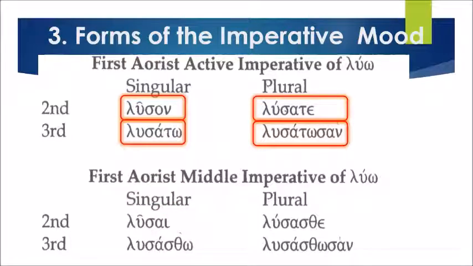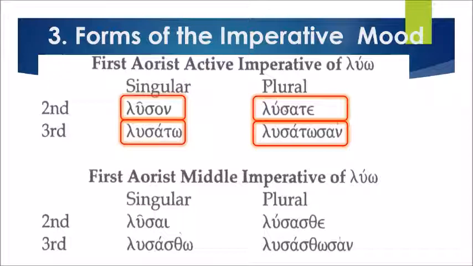Let's proceed to the first aorist middle imperative. The second person singular is lusai. Third person, lusastho. The plural, second person, lusasthe. And third person, lusasthosan. Remember, when you translate this to English, it means for yourself or herself.